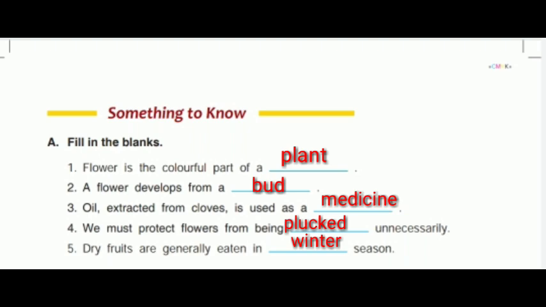Flower is the colorful part of a plant. A flower develops from a bud. Oil extracted from cloves is used as a medicine. We must protect flowers from being plucked unnecessarily. Dry fruits are generally eaten in which season? Winter season. So you can take a screenshot of this and you can note it down in your book. So you can use a pencil to write these answers in your book.